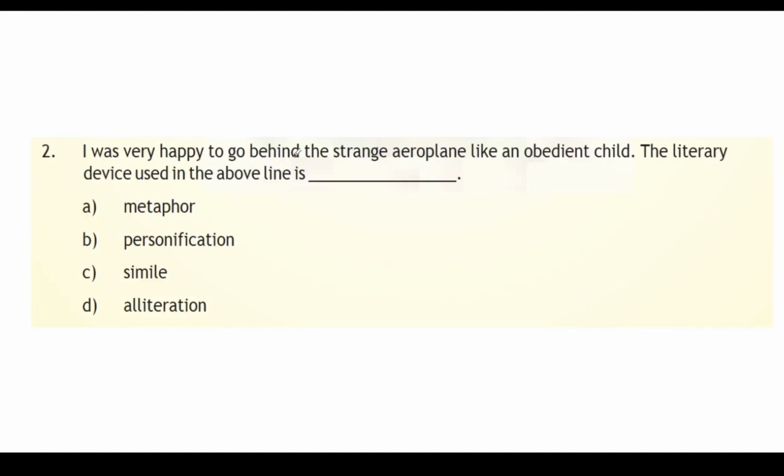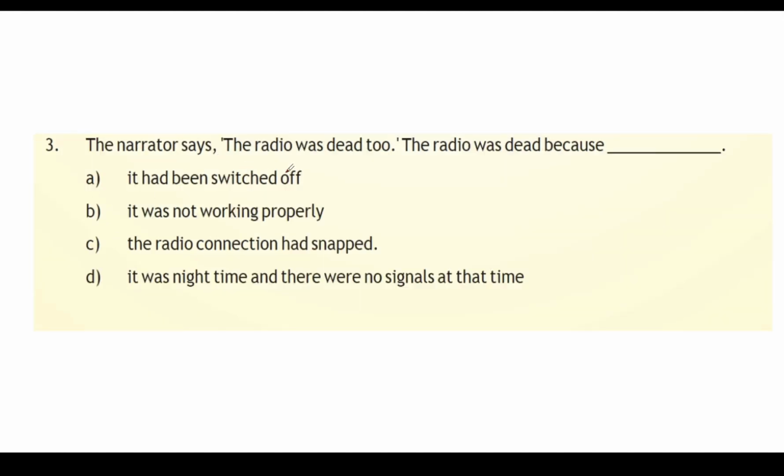"I was very happy to go behind this strange aeroplane like an obedient child." Like an obedient child. The literary device is simile. Like or as, comparing two different things, is simile. Next, the narrator says the radio was dead too. The radio was dead because, pause the video and think.